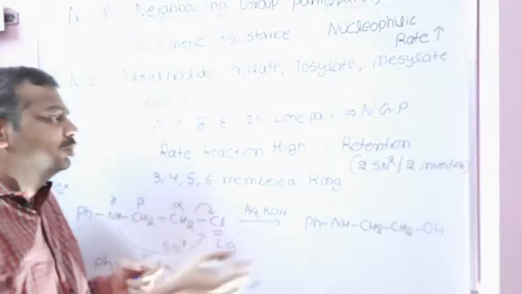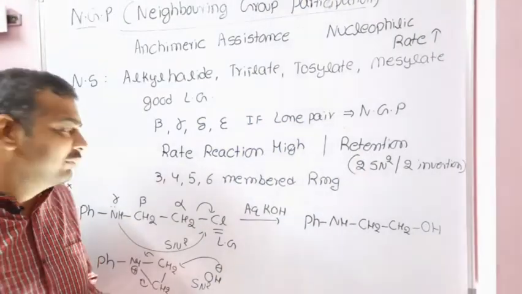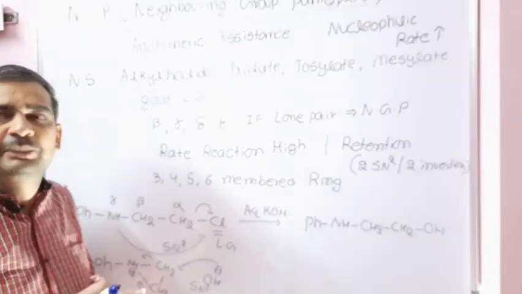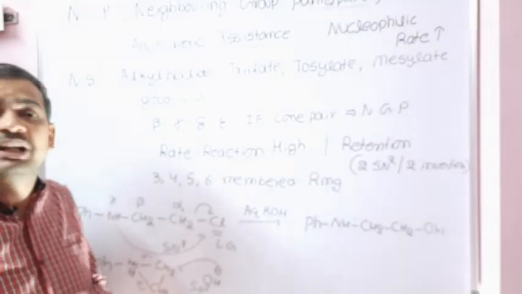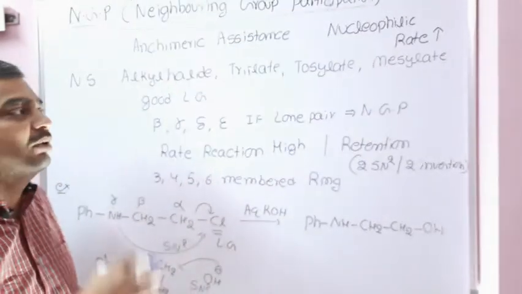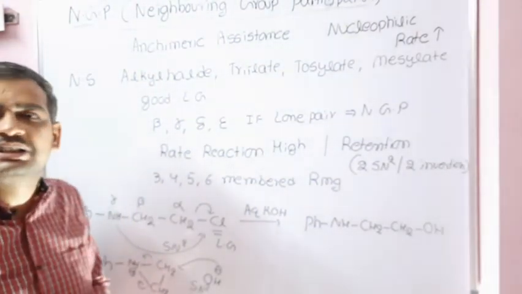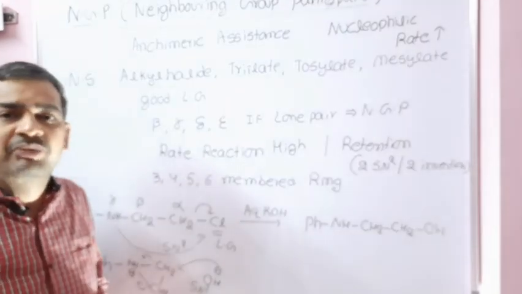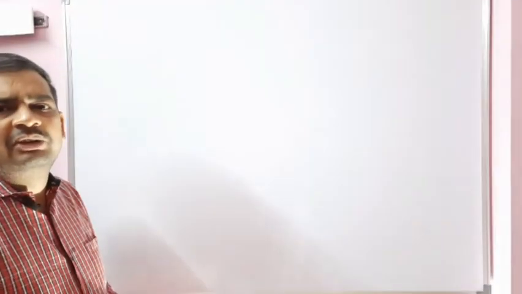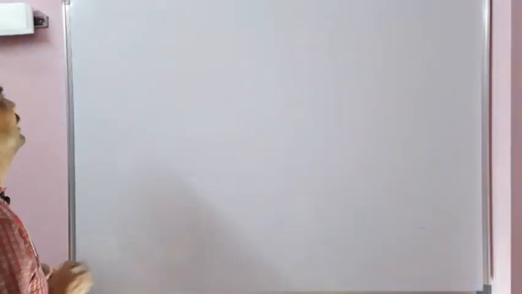After that, the nucleophile will again attack from the back side. Two inversions will take place. Even though there are two inversions, finally we will get retention of the configuration, and the rate is exceptionally high compared to the case without these lone pairs of electrons at the beta, gamma, delta and epsilon positions. So this is about NGP. We will solve some problems. Okay, clear? Now we will see some examples in NGP reactions.